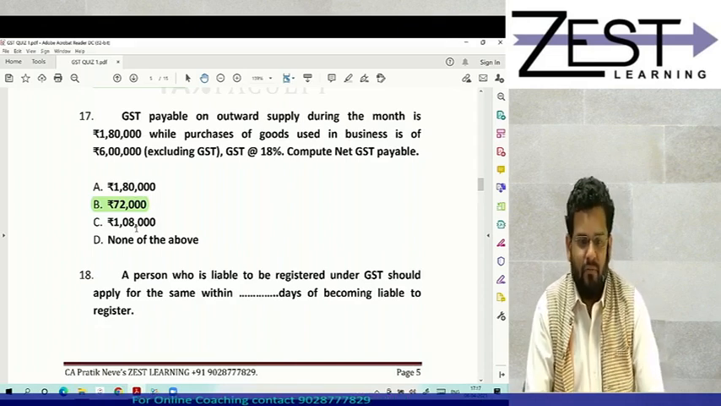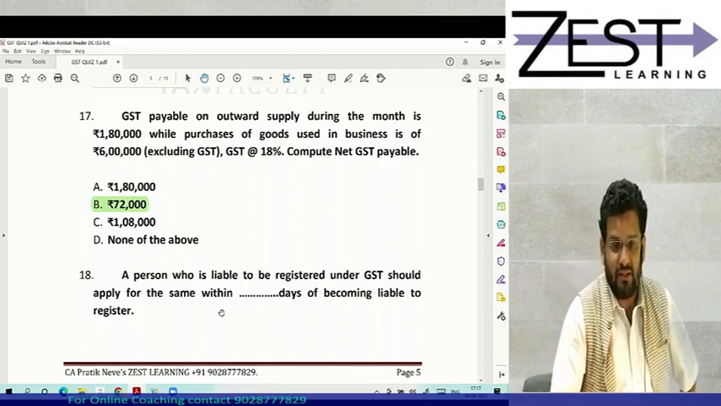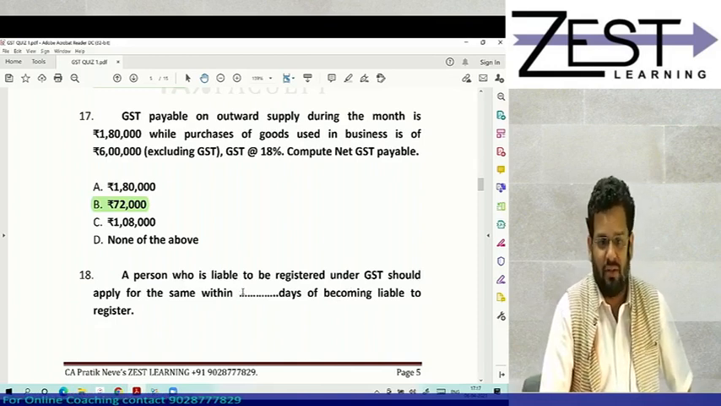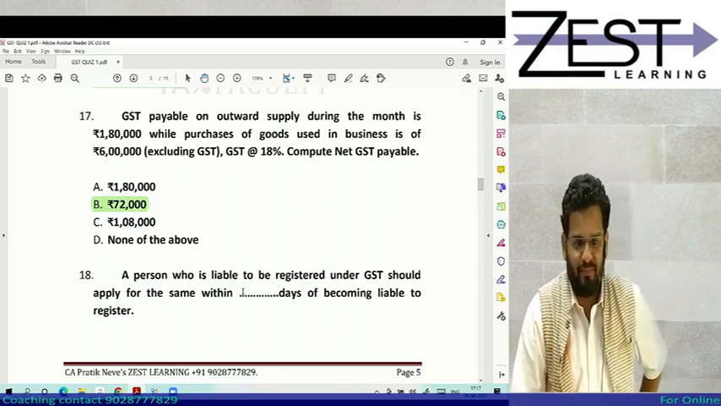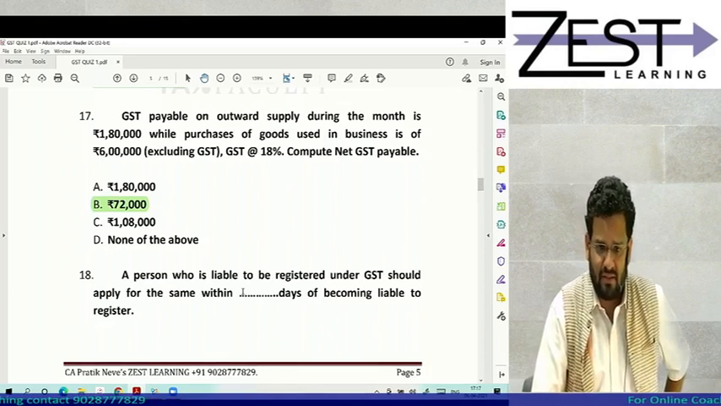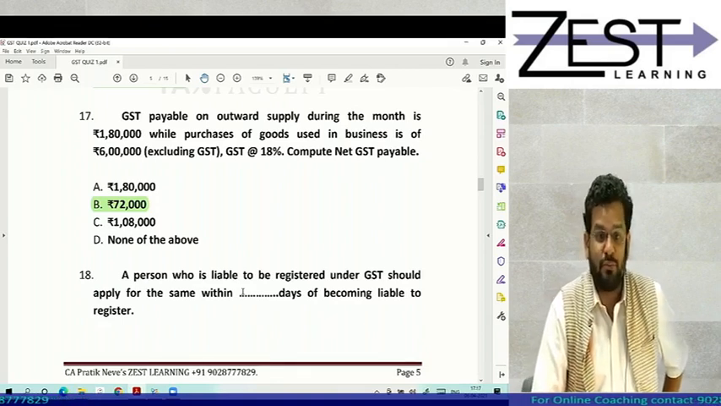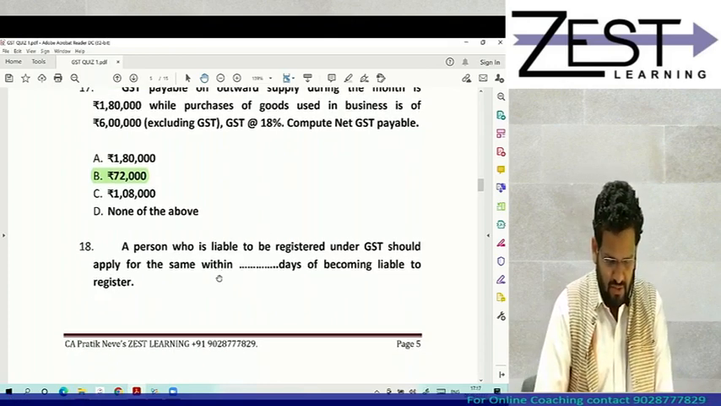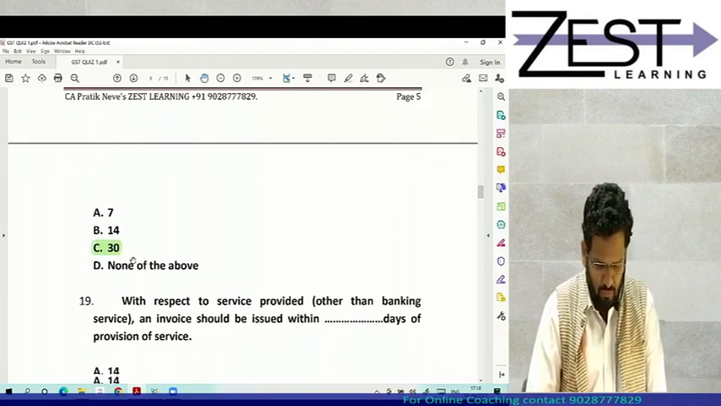Okay, very good, fantastic. A person who is liable to be registered under GST should apply for the same within dash days of becoming liable for registration. Tell me the section, subsection. Who says so? Yes, 30 days is absolutely correct. Neither section 24 nor section 30. It is section 25, because 25 is the procedure for registration. In this section 25 it is given that registration should be applied for within 30 days from the date of becoming liable.